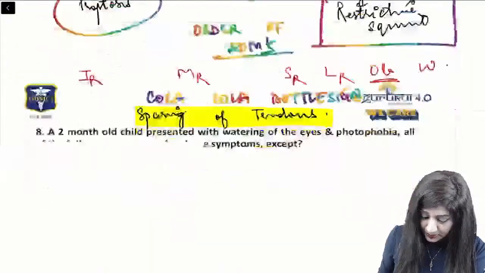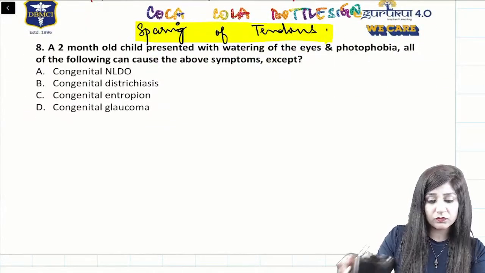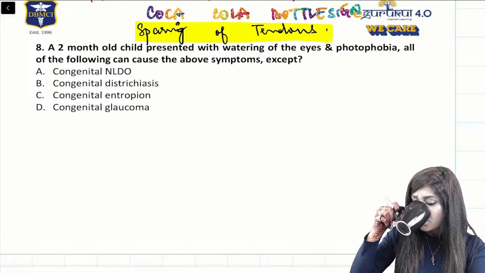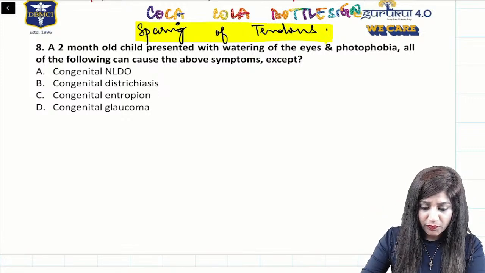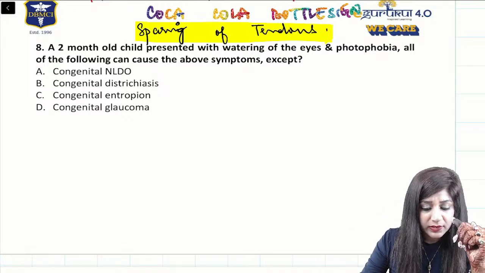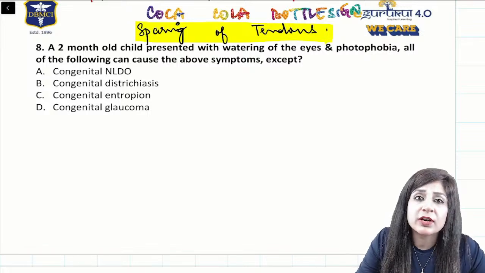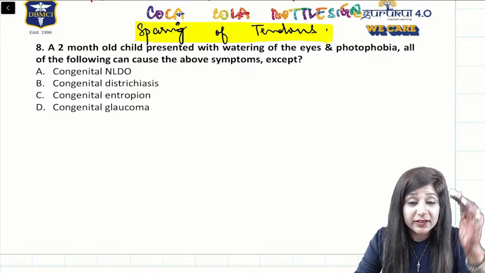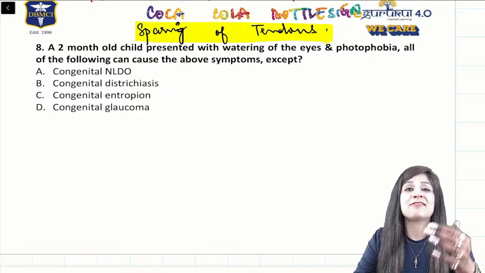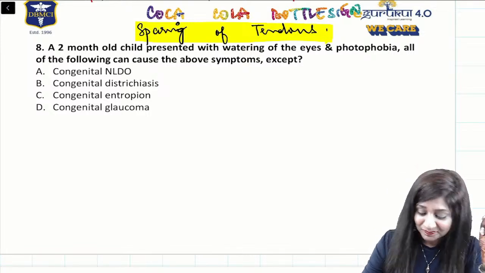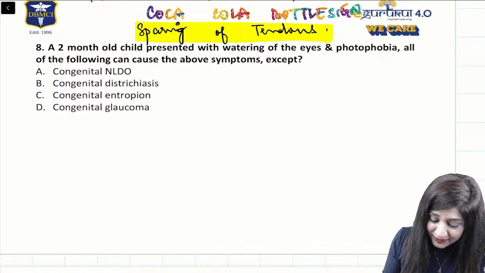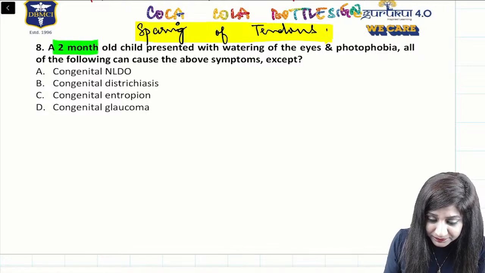Then coming to the next question. You do not require the screenshot. I'll be sharing it because it has so many pages. I will share it after the session in the group. Okay. So we have a 2-month-old child.